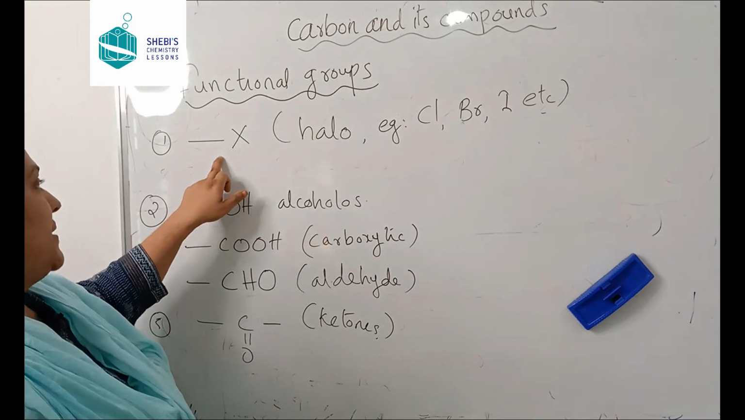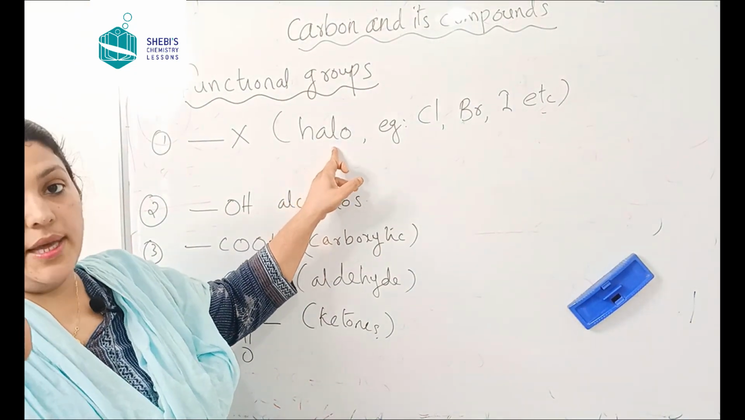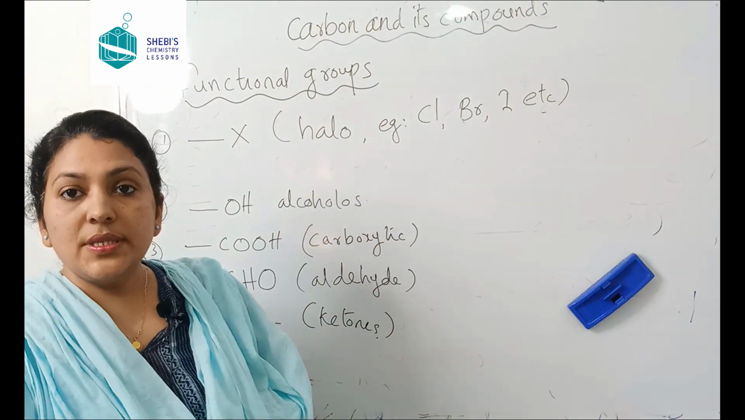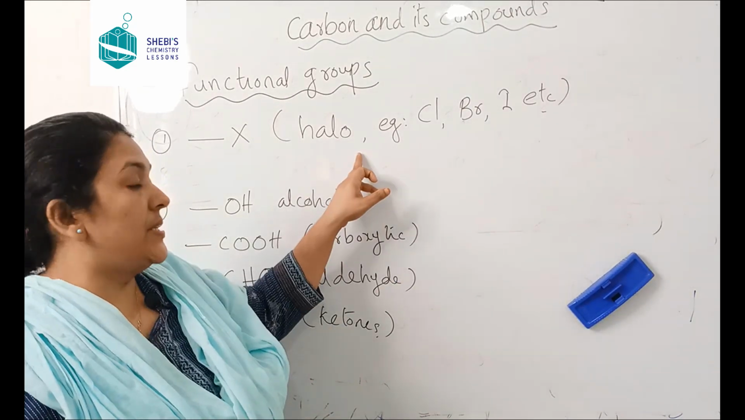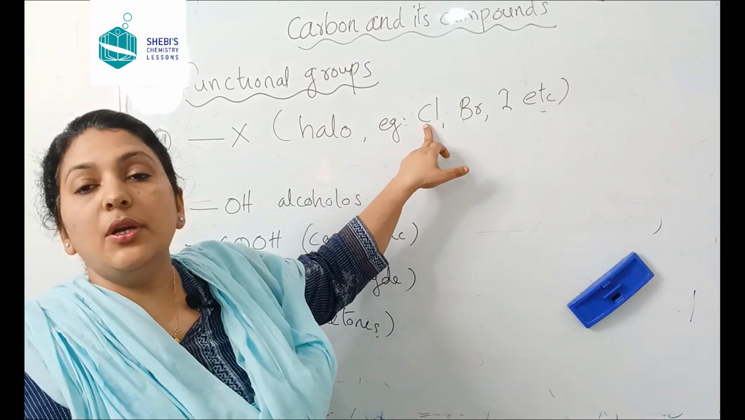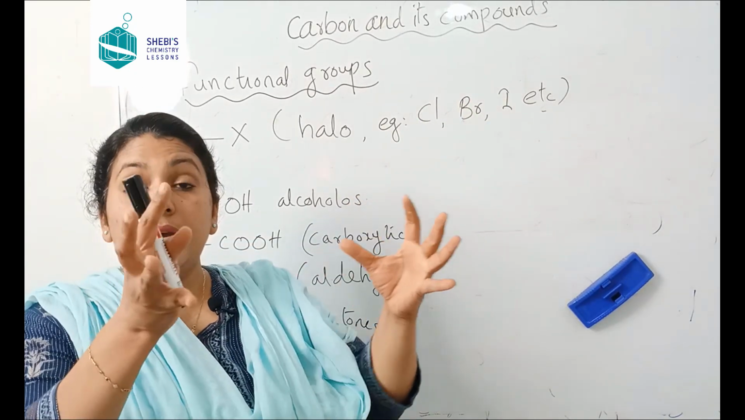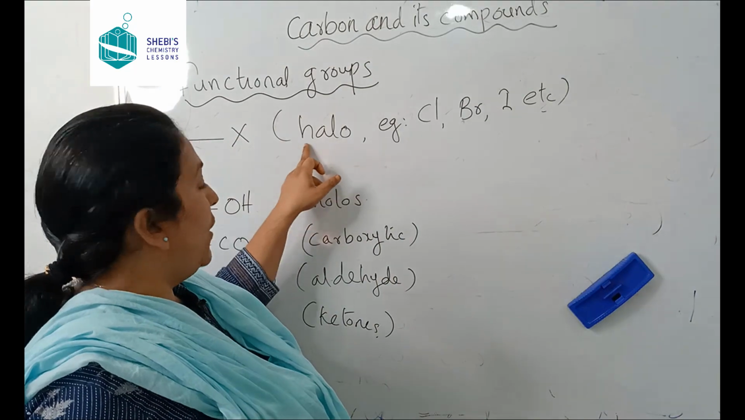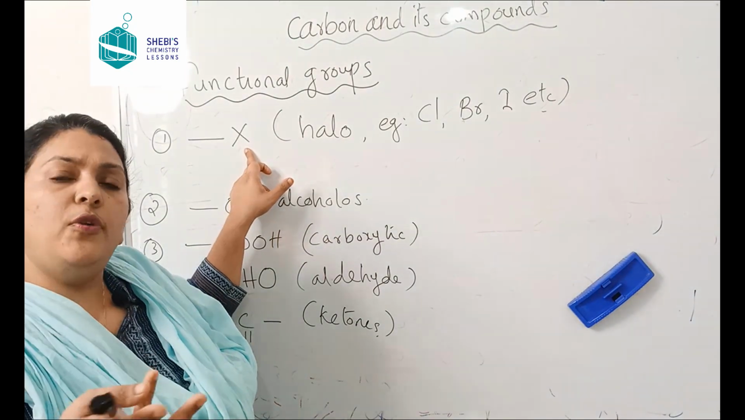Now the first one is represented as X. It is called halo, for example a single atom. Halo means halogens. It can be any halogen. What are halogens? Fluorine, chlorine, bromine, iodine, astatine, etc. are called halogens. They are group 17 elements, isn't it? In the previous example, I showed you chloromethane. Similarly, chlorine or bromine or iodine can be attached instead of one hydrogen atom. They are generally called halo and commonly represented as X. X can be chlorine, bromine, iodine, fluorine, etc.